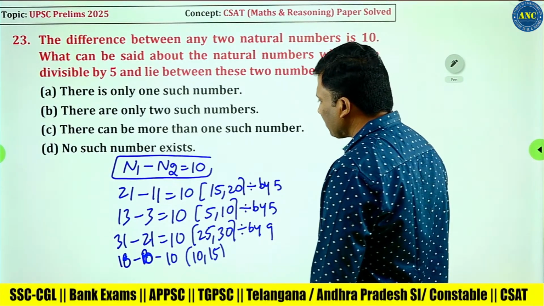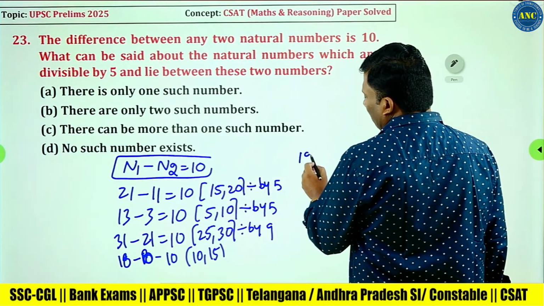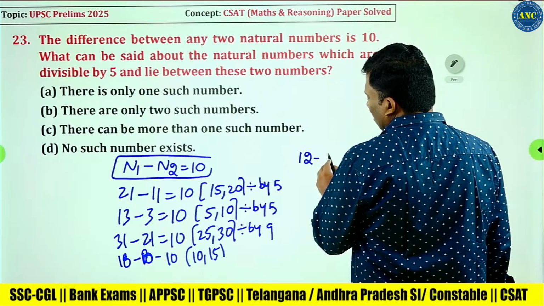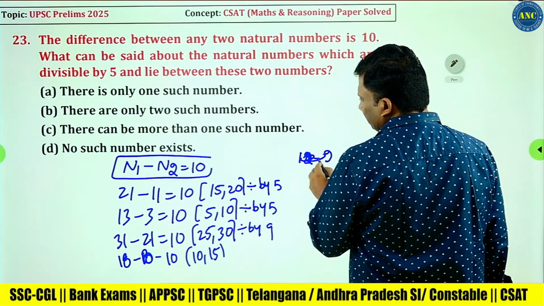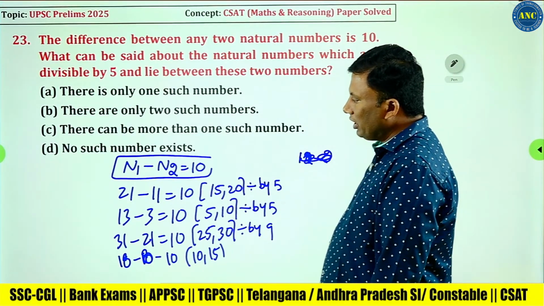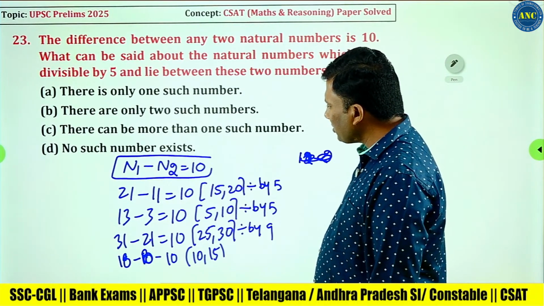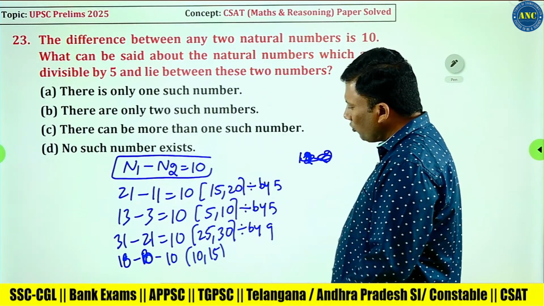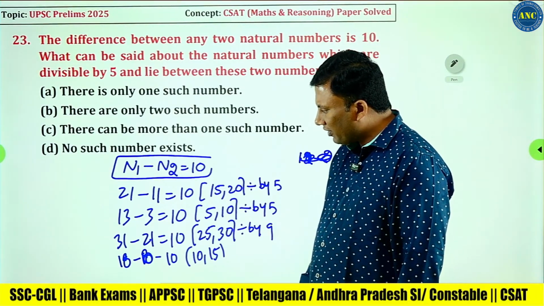Let me take, for example, 11 minus 1, n1 minus n2, it is 10. Let me take some numbers; in all the cases we get only two numbers, 5 and 10.